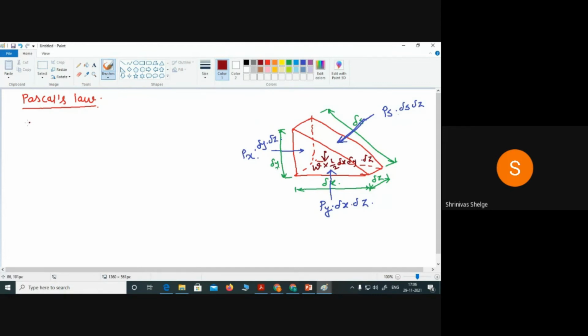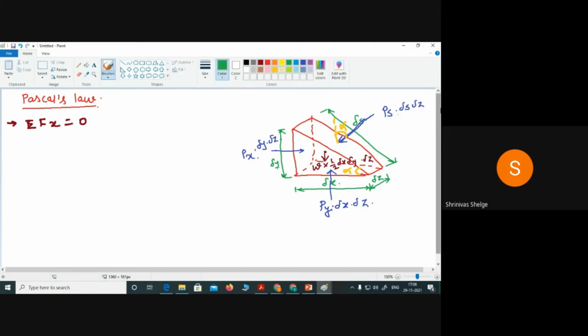The first static equilibrium condition is summation of Fx equals 0, so we need to take the forces acting along the x direction. One more thing, suppose this angle is alpha. Therefore obviously this force is acting at an angle alpha with respect to the vertical. This angle is required for us. So now, summation of Fx equals 0.